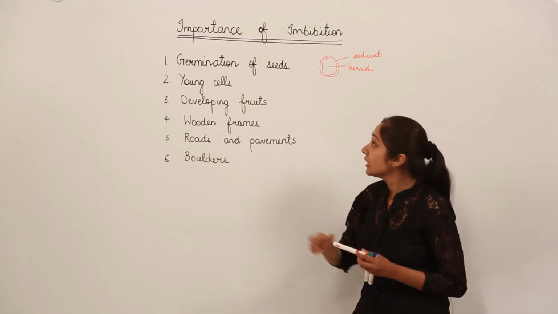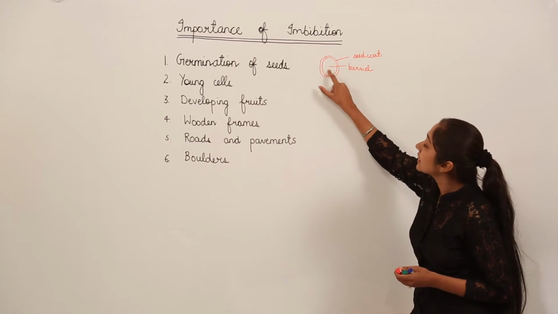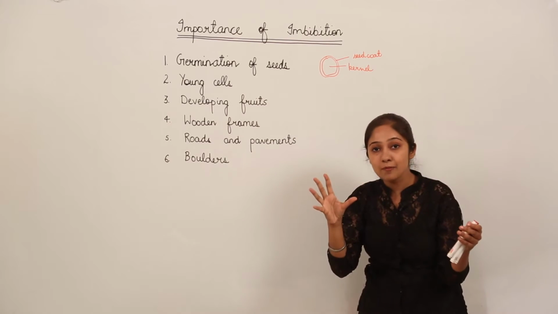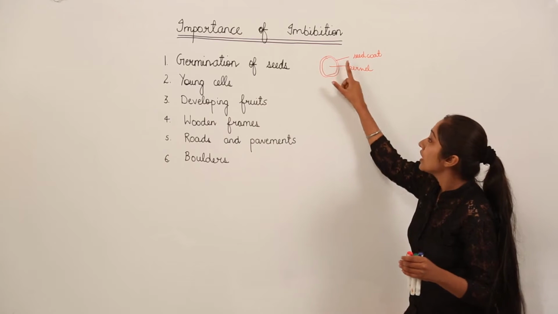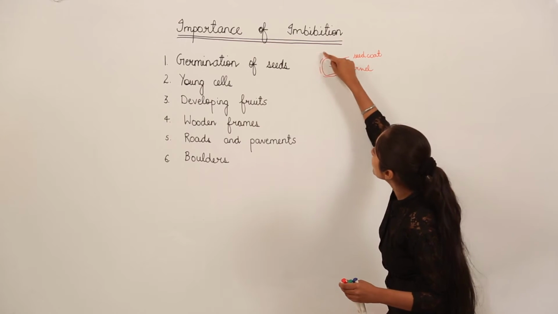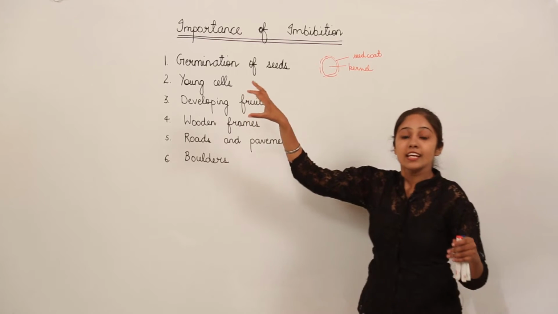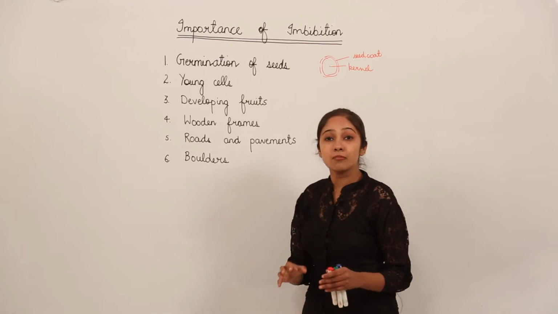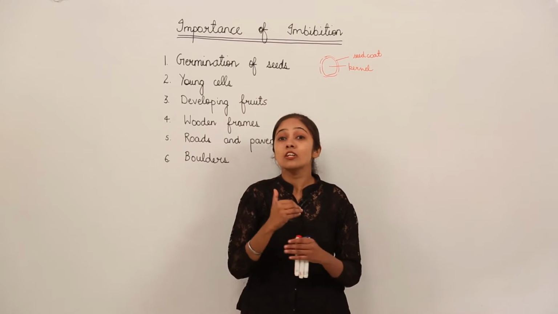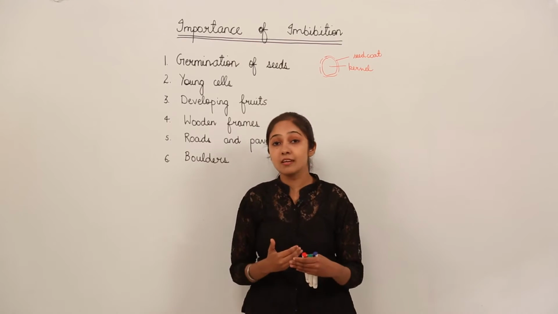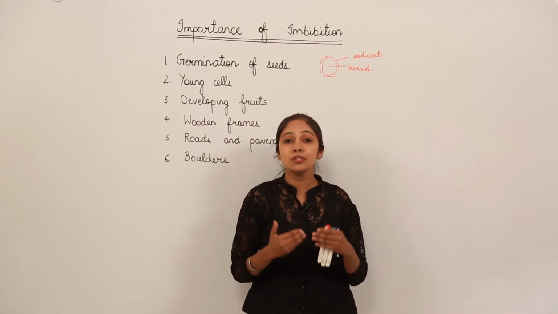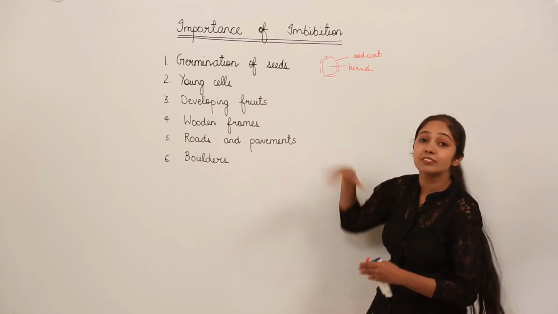What is going to happen? The pressure developed inside the kernel is sufficiently high to break the seed coat. When the seed coat breaks, the kernel, or the inner part of the seed, gets access to atmospheric oxygen, and the cellular processes start. These chemical reactions lead to the germination of the seeds.